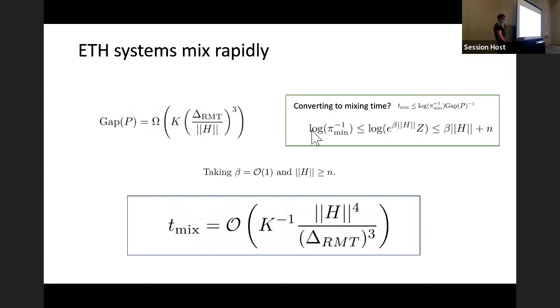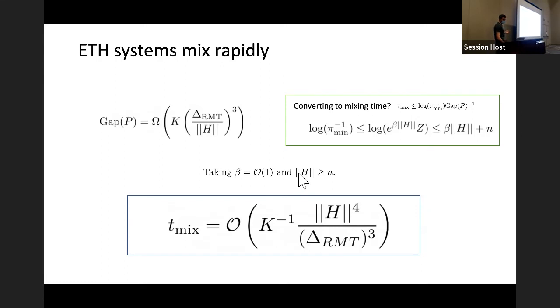And so we can upper bound the log of pi min inverse as beta norm of h plus n. And then this is going to be a constant temperature result for reasons I'll explain on the next slide. So we're just going to take beta to be O of 1. And we're also just going to assume, for simplicity of presentation, that norm of h scales faster than n. And we end up with this bound down here for the mixing time, where it depends on k inverse, which is related to how fast the density of states can change, and then the norm of h to the fourth and delta RMT cubed.